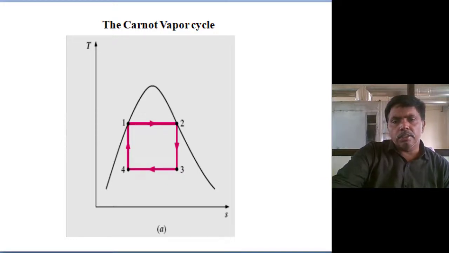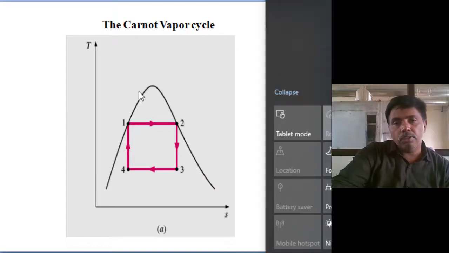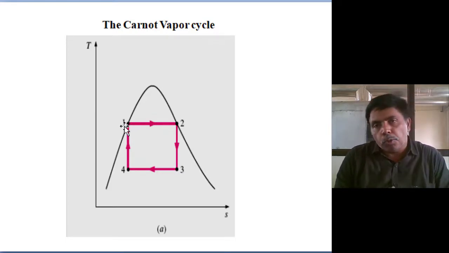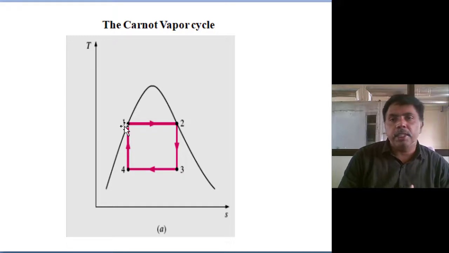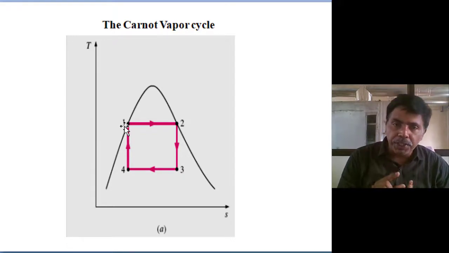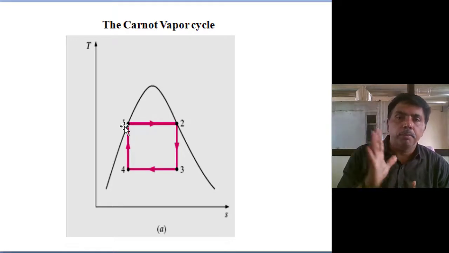This is the saturation curve. Suppose we are assuming the Carnot cycle, we know the process. It may be vapor, it may be a standard. Processes are fixed. Heat interactions are always in a constant temperature process.